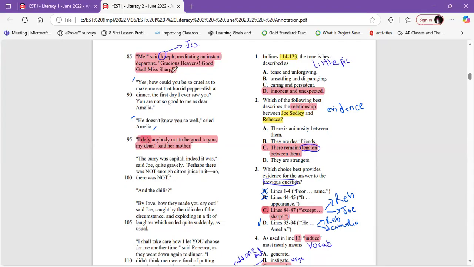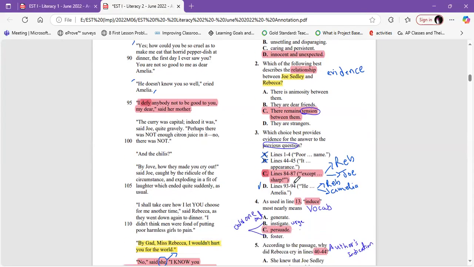So maybe again, this talks about the relationship, but let's find which one is better. He said here, there is animosity between them. No. There are differences. No. There remain tensions between them, both of them even. There are strangers. No. But the tension starts appearing in C better. In C better, because Rebecca and Joe start talking in C. Rebecca and Amelia talking in D, because Joe left. Joe left in C. So the answer is C.